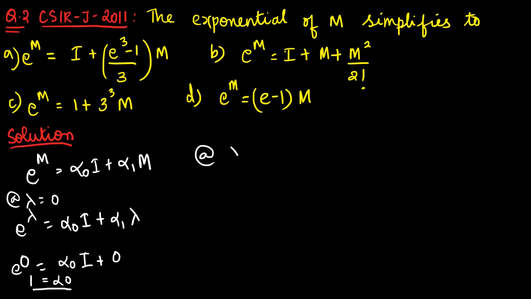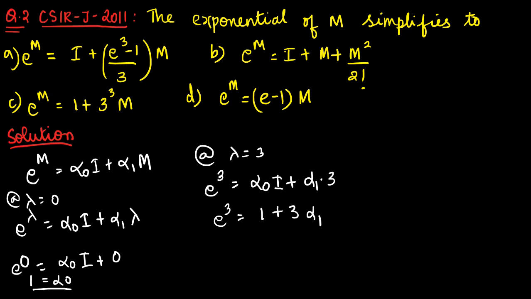Now at lambda equal to 3, e power 3 is equal to alpha naught plus alpha 1 into 3. We know alpha naught is equal to 1. So e cube is equal to 1 plus 3 alpha 1. Now alpha 1 will be (e cube minus 1) by 3.